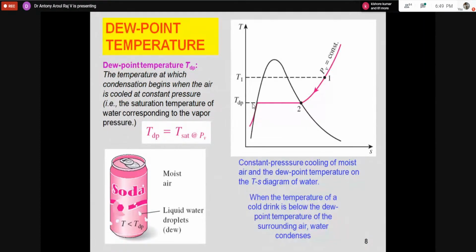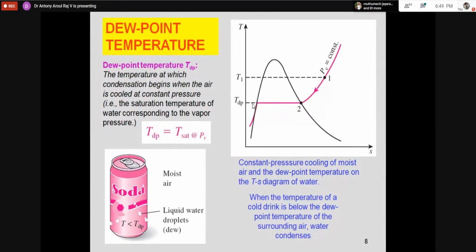In other words, the saturation temperature in Chennai will be very much higher, and at Bangalore and Delhi it will be lower. So the dew point temperature at Chennai will be very much higher, and at Bangalore and Delhi very much lower.